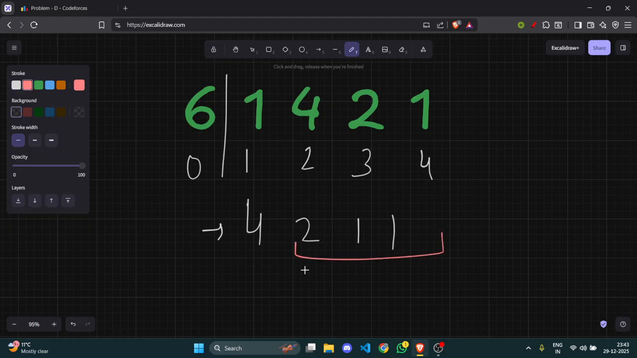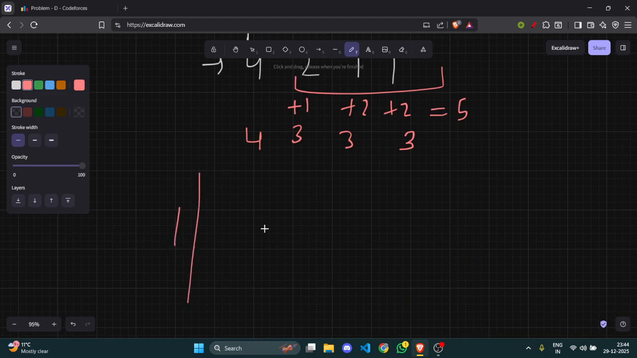So let's convert them to 3 first. Converting them to 3 would require plus 1 here, which is 3, plus 2, plus 2. So 3 3. And how many elements are left? There were total 6 and we have used 5. So there is 1 left, and the array is looking something like 4 3 3 3.